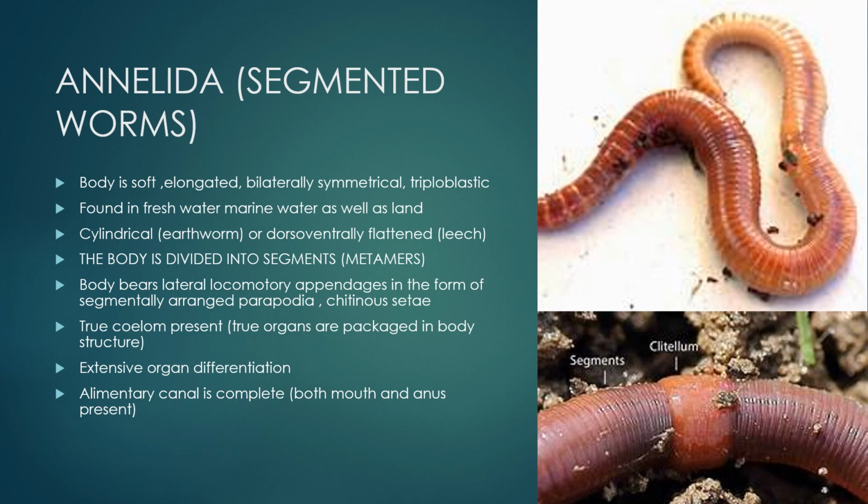The body is divided into segments. These segments are called metamers, and the body bears lateral locomotory appendages in the form of segmentally arranged parapodia or chitinous setae. True coelom present, true organs are actually packaged in body structure. They have extensive organ differentiation and a complete alimentary canal is present, that is, both mouth and anus are present.